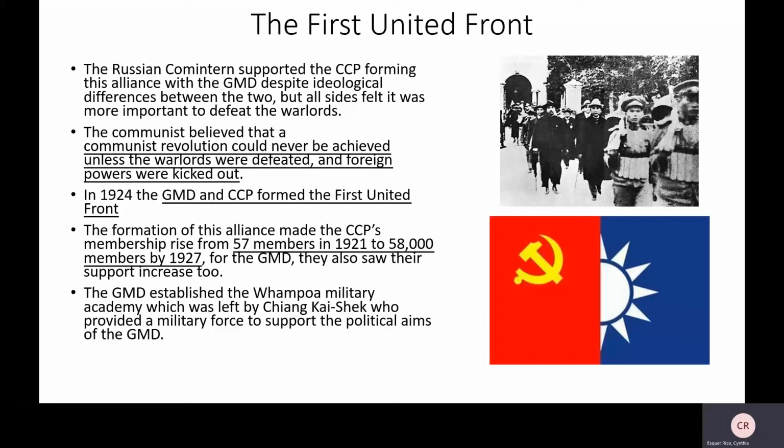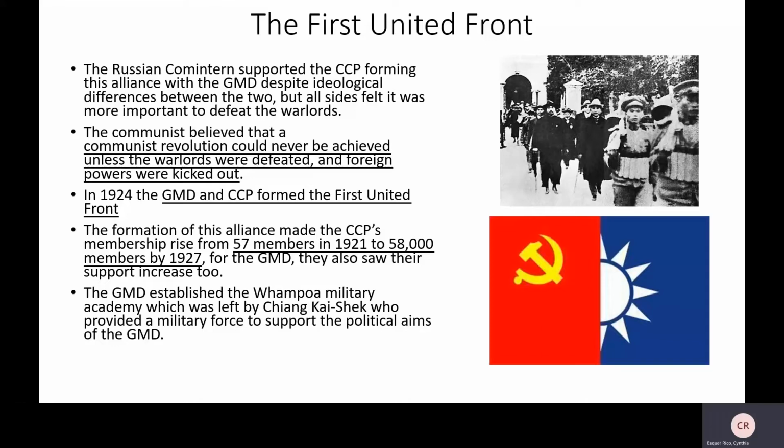The main motivation for the communists joining this alliance was that a communist revolution would never be achieved unless they defeated the warlords and kicked out the imperialists, or the foreign powers. In 1924, the GMD and the CCP formed the first United Front.